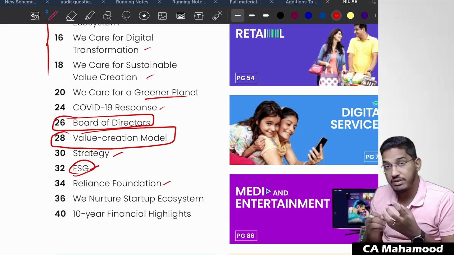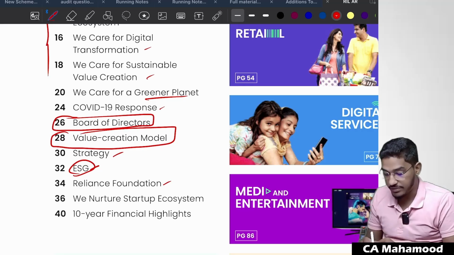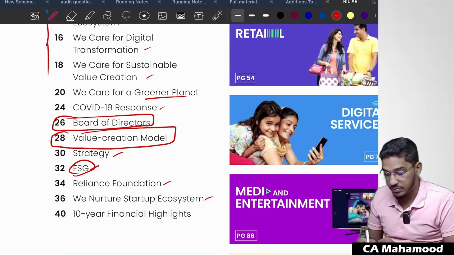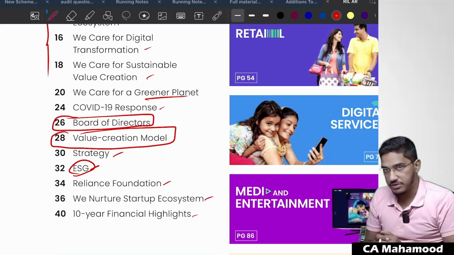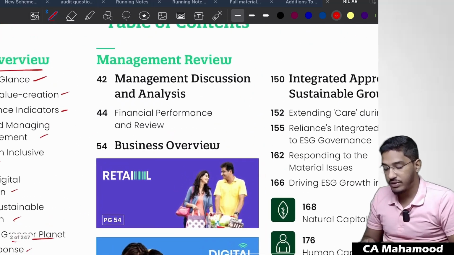Reliance Foundation, they have even a trust which carries out the CSR activities. They will talk about that, Reliance Foundation. We nurture startup ecosystem, how they are going to add value for the startups, that they are explaining. Ten years of financial highlights, what they are going to explain in the annual report.